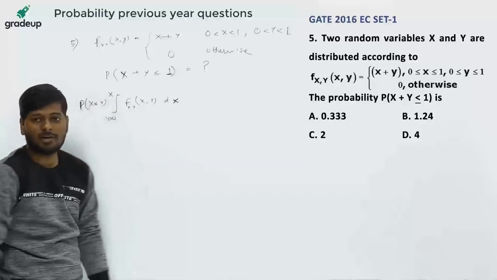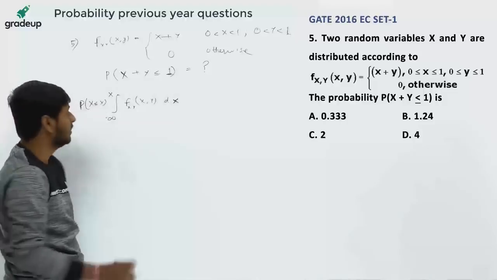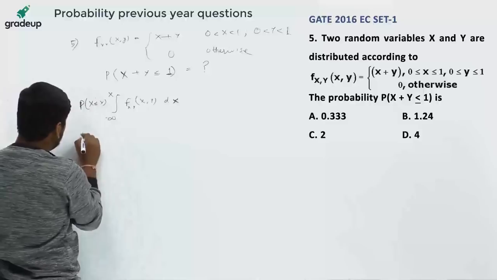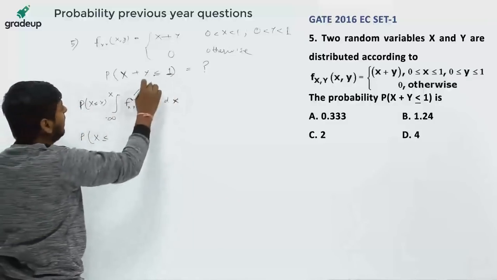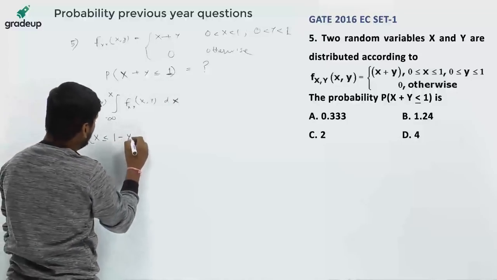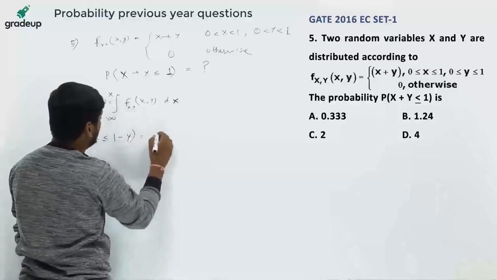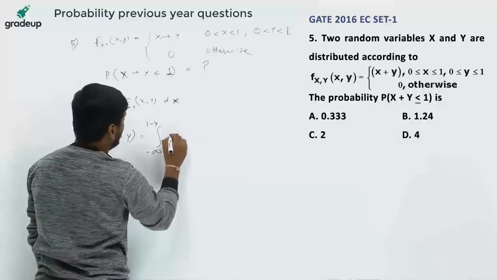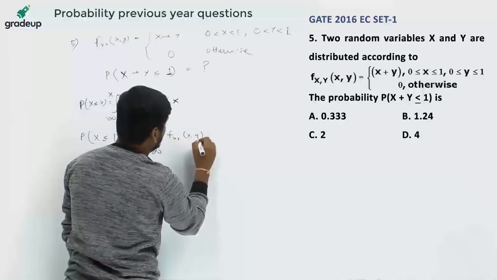But what we have to find is x plus y less than or equal to 1. So we replace x with 1 minus y: y goes to the right-hand side, and we get x less than or equal to 1 minus y. This probability we have to find. So this will be equal to the integral with limits from minus infinity to 1 minus y of f(x,y) dx dy.